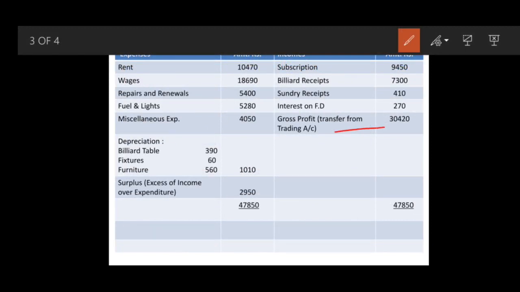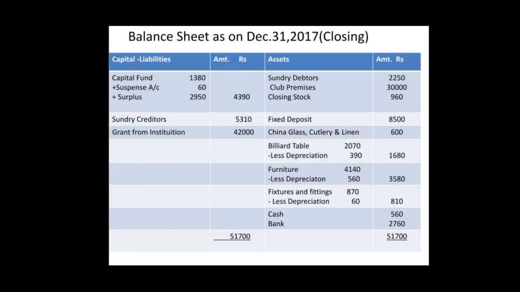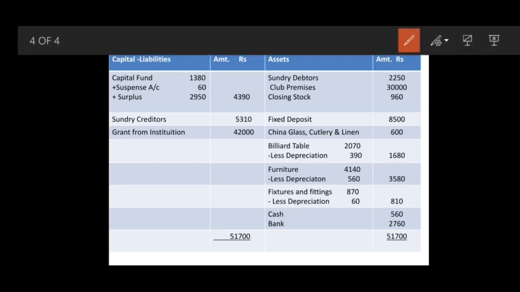Now again make a total. By looking at the total, you have to do both the total and the rough, and you will see income side is more 47850, of which you will get surplus 29450. Transfer this surplus to balance sheet, surplus 2950. So you will get the surplus 2950.